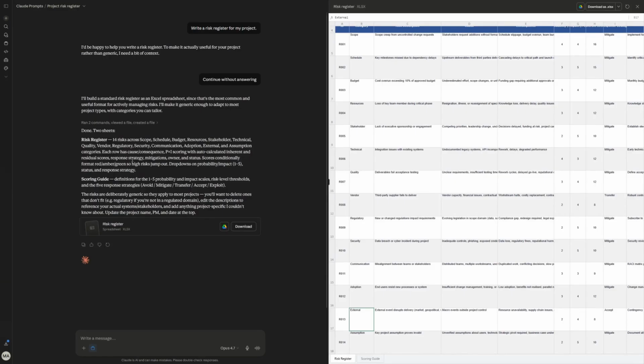But it has no project context, so no FIDIC reference, no structure that we can actually see. This is what most people get when they first try to use AI, and it's why they walk away unimpressed. So this is a very, very basic risk register with no context.